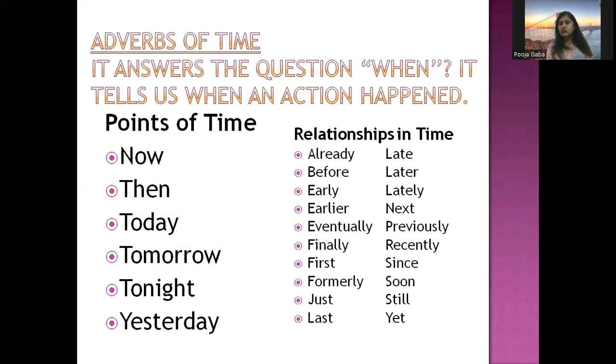So it gives only the idea of the work done without telling us exactly when the work took place. So there are two types of adverbs in adverbs of time. One gives the exact idea of when it happened, like today, tomorrow, tonight, yesterday. Some give us only the relationship in time, which gives us only an idea of when the work happened. So adverbs of time basically give us an answer of when the work happened or when it will happen. So this is adverbs of time.